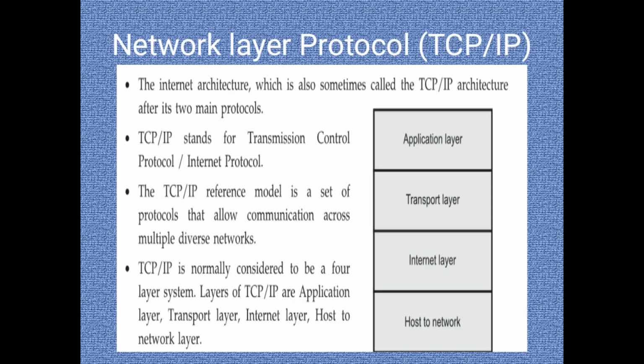The network layer protocol architecture for TCP/IP is given here. The lowermost layer is the host to network layer, and above is the internet layer, then the transport layer, along with the application layer. TCP/IP stands for Transmission Control Protocol and Internet Protocol. It is a reference model for a set of protocols that allows communication for multiple diverse networks. TCP/IP is normally considered to be a four-layer system, and it includes these four layers as a package of the OSI layers.